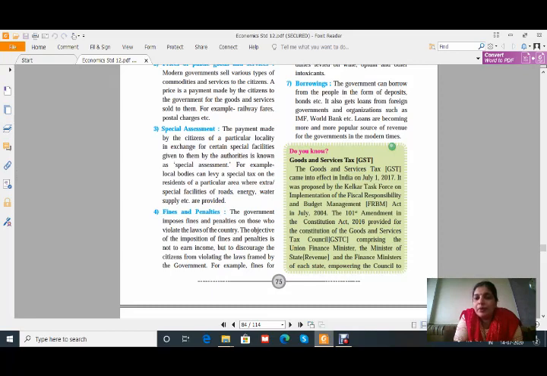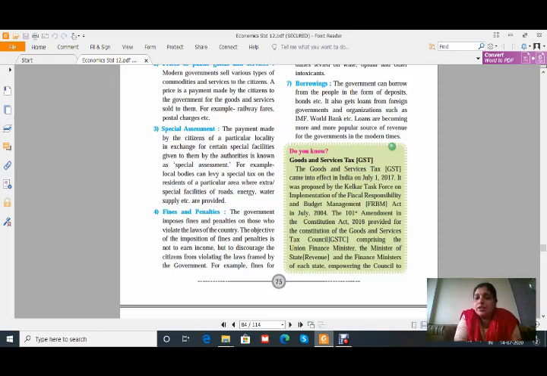It was proposed by the Kelkar Task Force on Implementation of the Fiscal Responsibility and Budgetary Management Act in July 2004. See the history given here. It is applicable from July 1, 2017, and an amendment in the Constitution Act has been made to apply this.